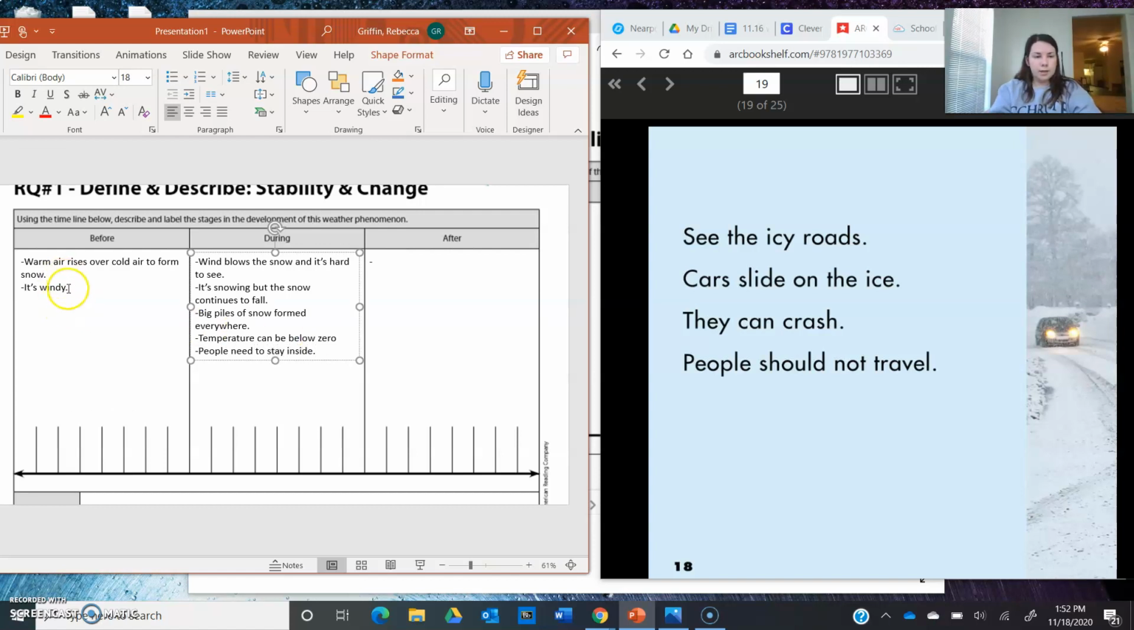I'm going to go back to the before, and I'm going to make an inference and say that it's probably okay for people to be outside, but they should be cautious. And then over here, during the storm, I'm going to add that there's a lot of ice.